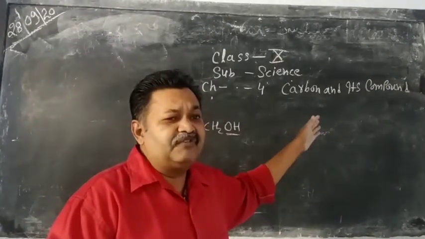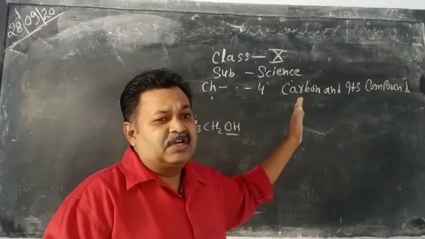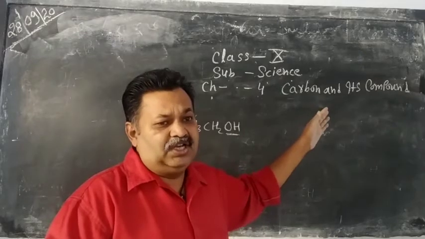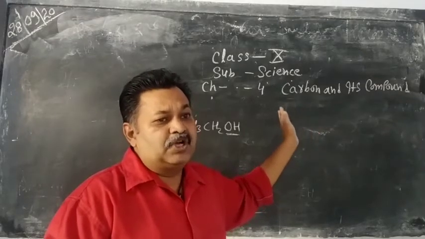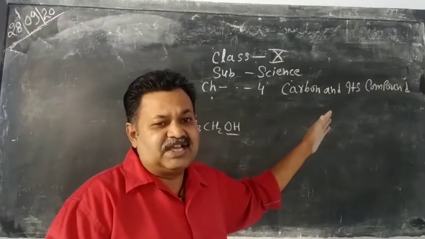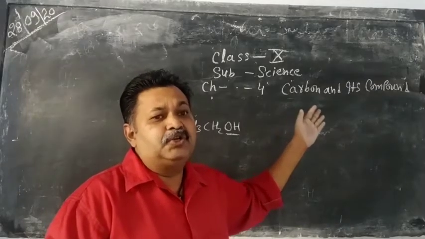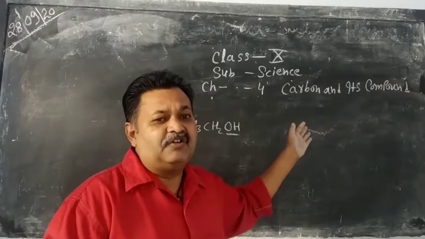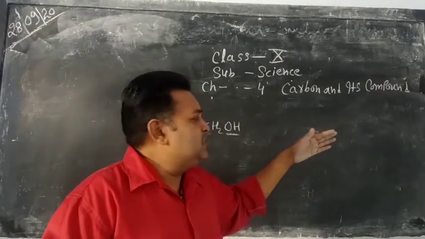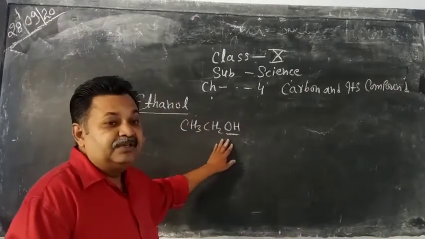In the presence of yeast, the invertase enzyme first converts sugar into glucose, and further this glucose is converted into ethanol in the presence of the zymase enzyme. So this is the preparation method of ethanol.